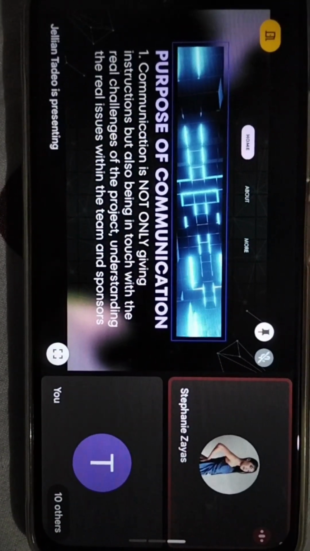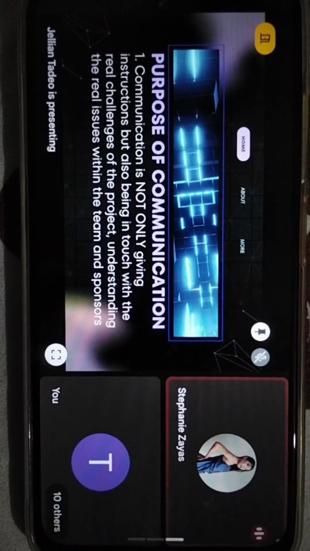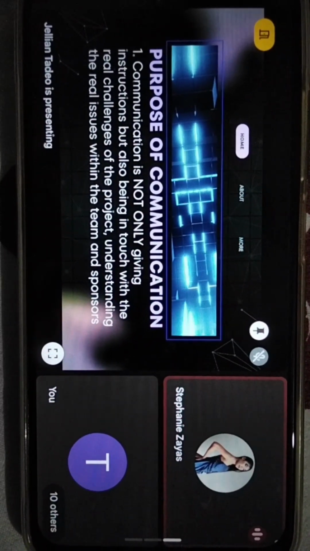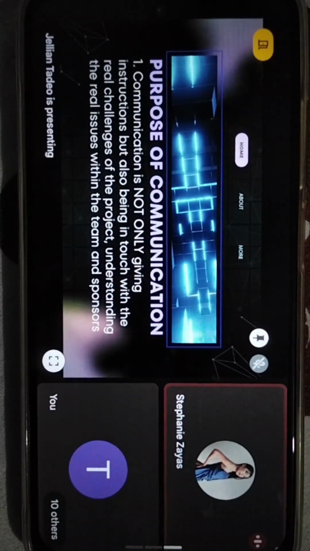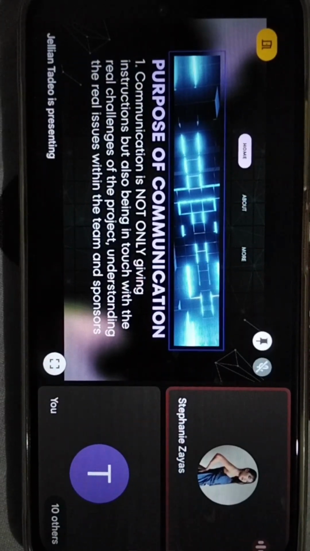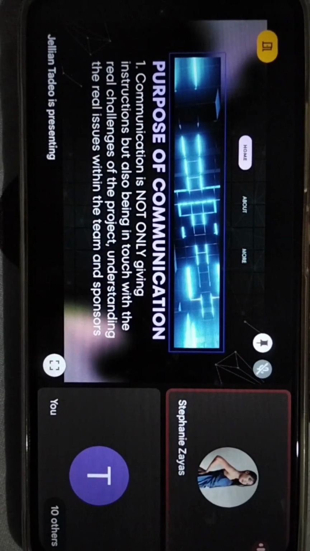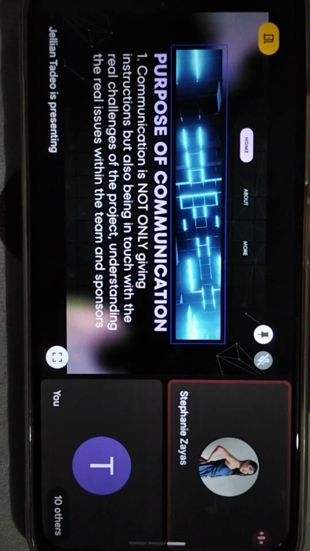Second is being present. Visible and engaged is important in both good and hard times. Example, during a successful project presentation, the leader congratulates the team. During delays, the same leader stays with the team, listens to frustration, and encourages them to keep going.